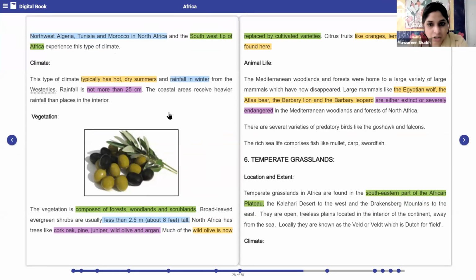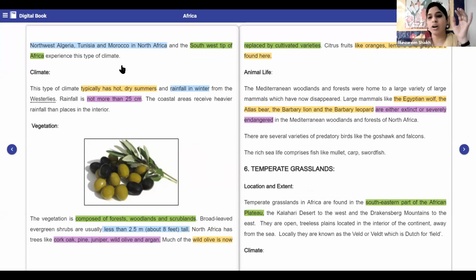Am I audible to you all, children? Yes, ma'am. So, what are these animals, extinct, or what information do we have about these animals? Ma'am, they are either extinct or severely endangered in the wild. Very good.